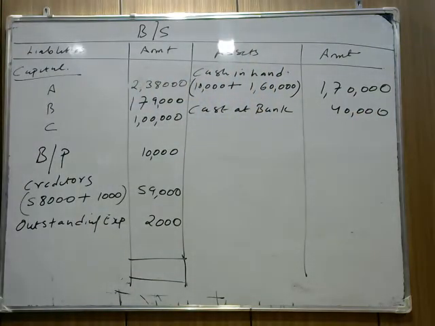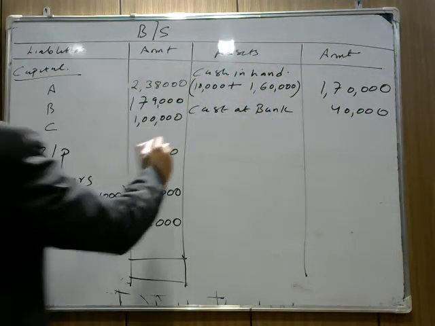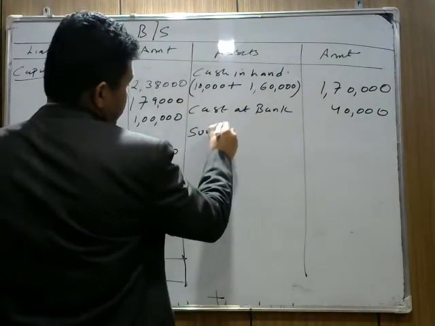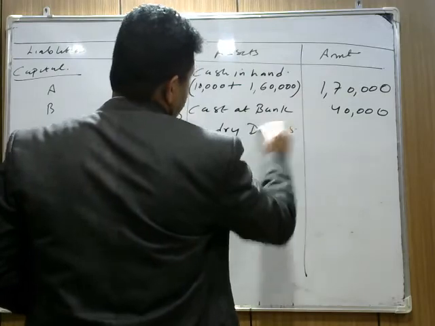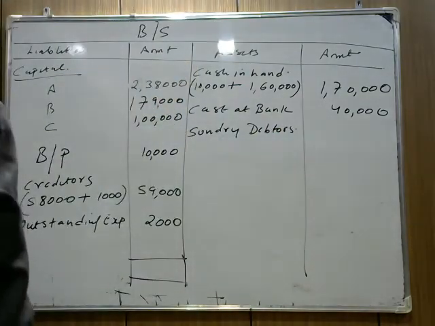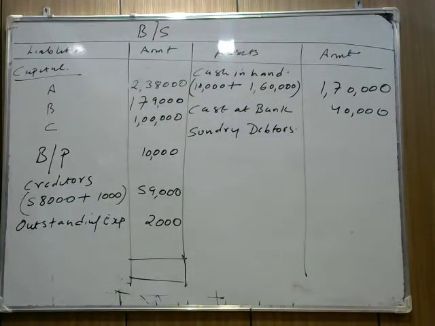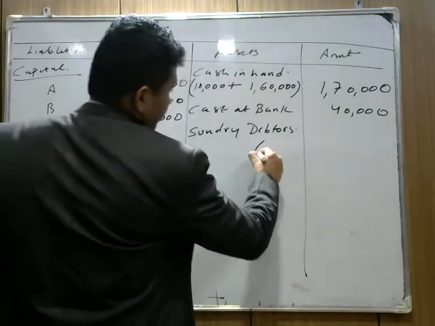Okay, next part is debtors. Sundry debtors. Now what is the amount of sundry debtors given in the question? Sundry debtors is 60,000, out of which we create a doubtful debt.